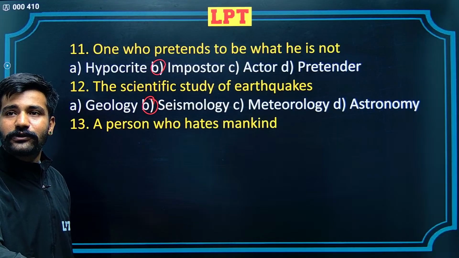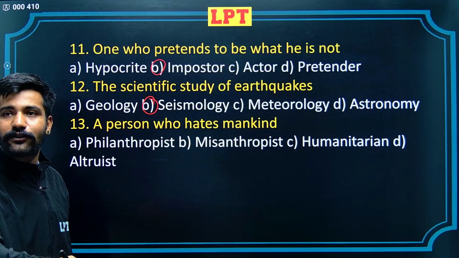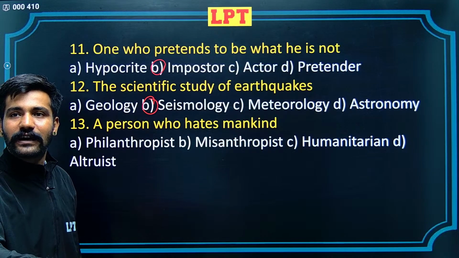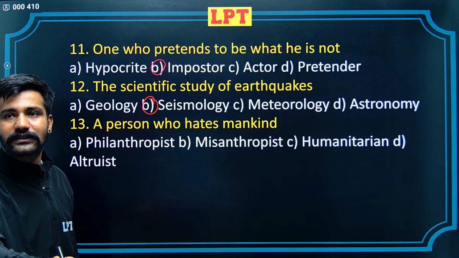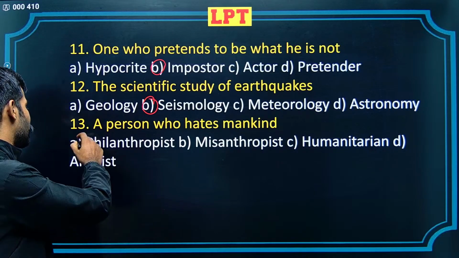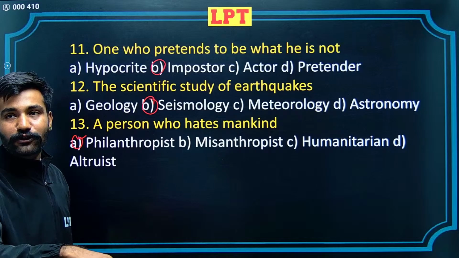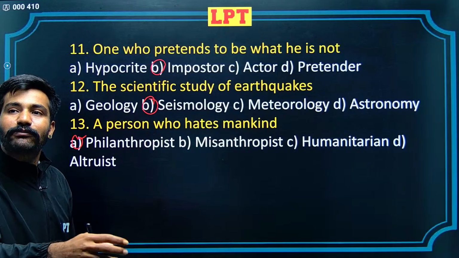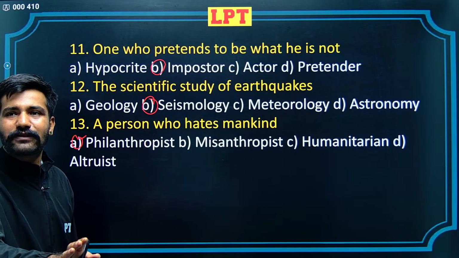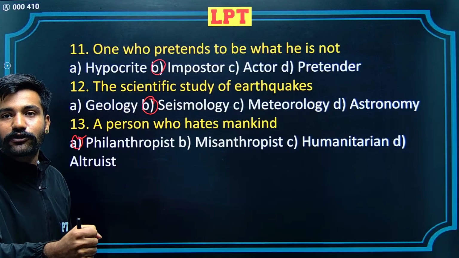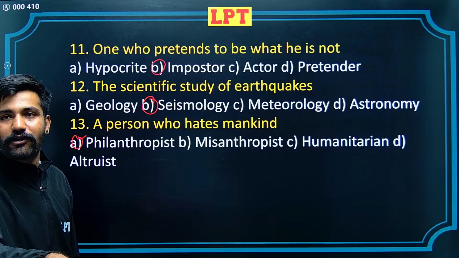Next question is a person who hates mankind. 4 alternatives: philanthrope, misanthrope, humanitarian, and altruist. The root word phile is for love. Anthropist, the root word is anthropos, which refers to mankind. So the second alternative is the correct one. Misanthrope would be someone who hates mankind. Humanitarian would be someone doing something good for humans, but not exactly someone who hates mankind. That's the negative alternative. Altruist would be someone who thinks good about other people.